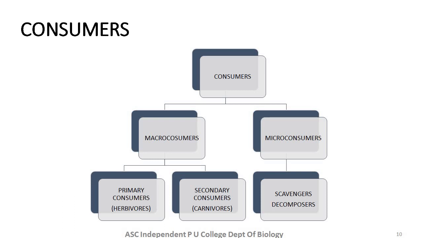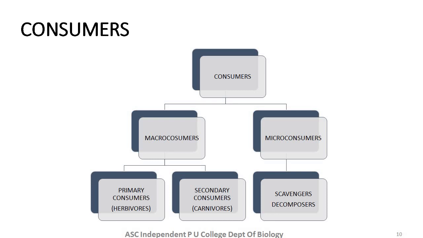Now, why should we use the terms primary and secondary consumer? Primary consumers are directly dependent on plants. Why secondary consumers? They are dependent on those animals, and those animals are directly dependent on the plants.